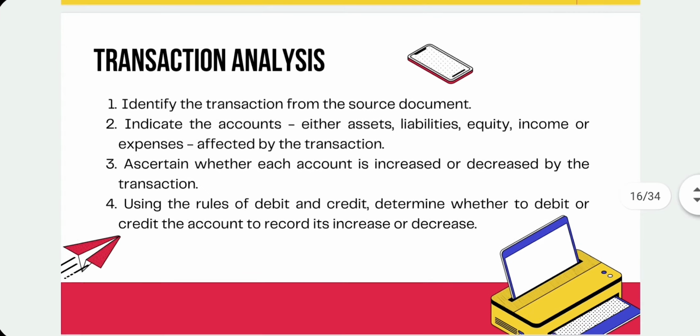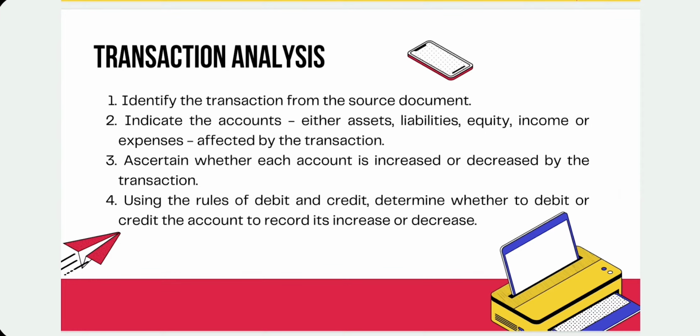We have here the transaction analysis. First, identify the transaction from the source document. Second, indicate the accounts, either assets, liabilities, equity, income, or expenses affected by the transaction. Third, ascertain whether each account is increased or decreased by the transaction. Then, lastly, using rules of debit and credit, determine whether to debit or credit the account to record its increase or decrease. So these are the 4 basic steps.